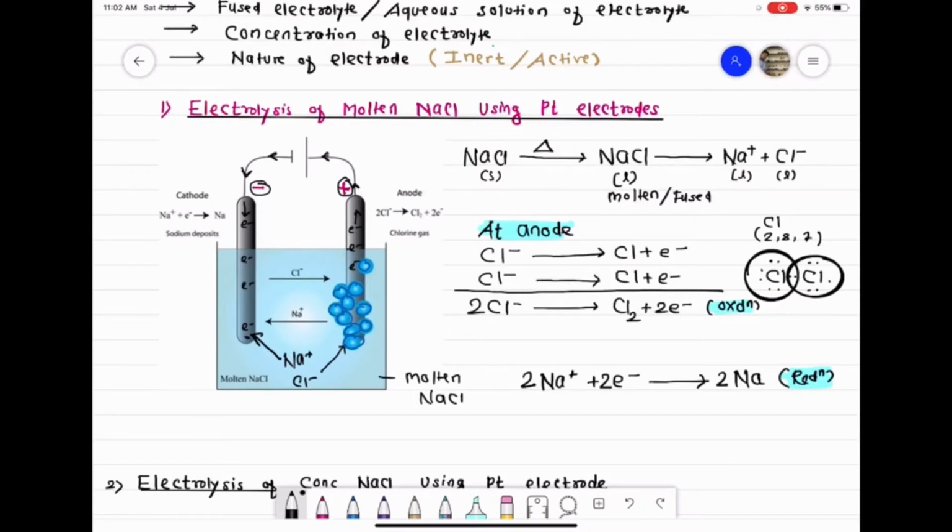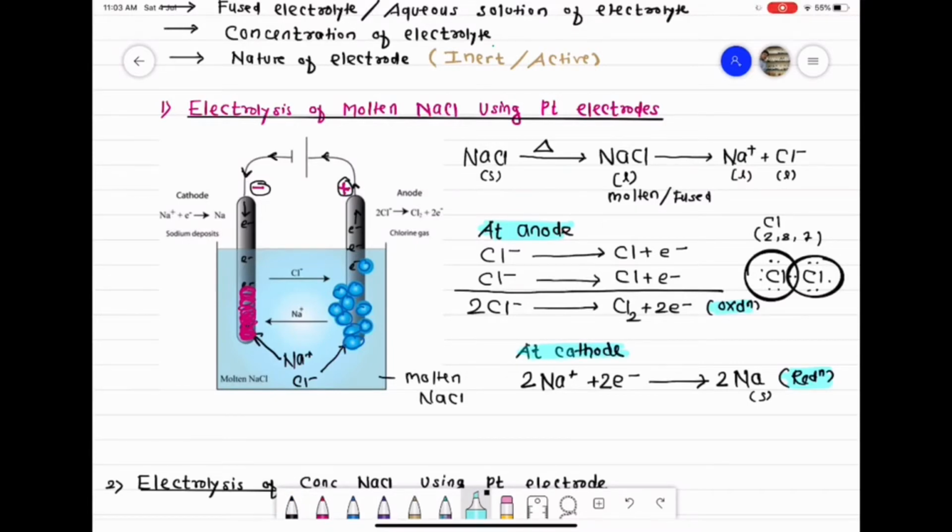So class, what happens at cathode? The sodium ions accept electron and become sodium, but sodium is deposited here on this negative electrode. So class, since the reaction taking place at negative electrode is reduction, we call that electrode the cathode. So cathode is an electrode on the surface of which reduction reaction takes place.